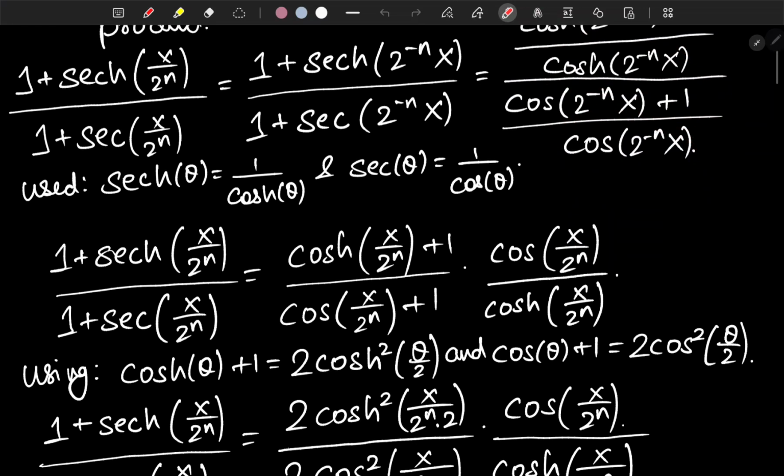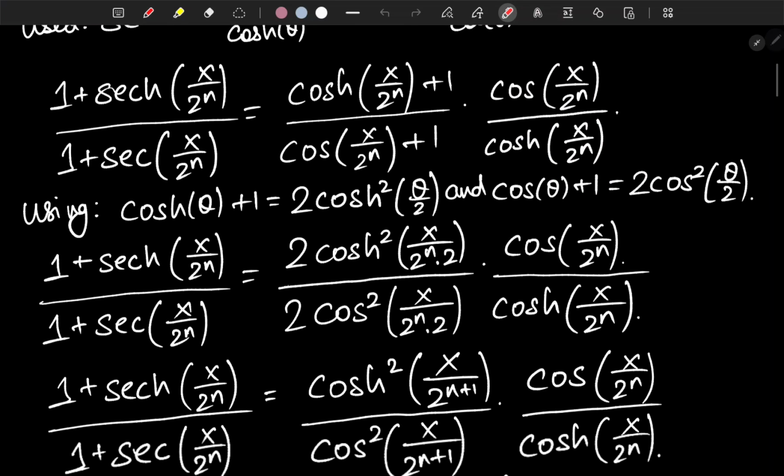It's just the division rule, you can say. So this comes out to be hyperbolic cosine of x over 2^(n+1) over cosine of x over 2^(n+1), times cosine of x over 2^n over hyperbolic cosine of x over 2^n.